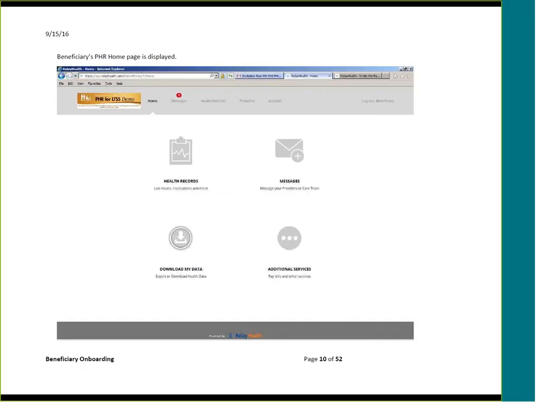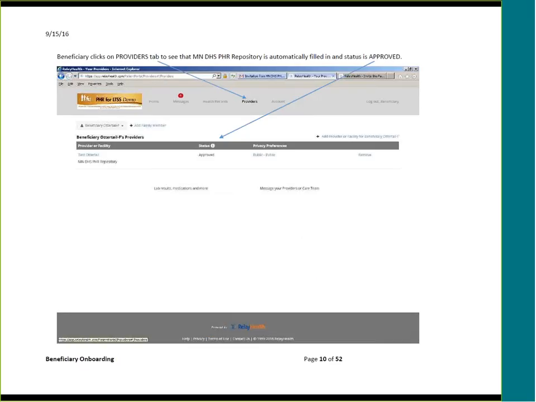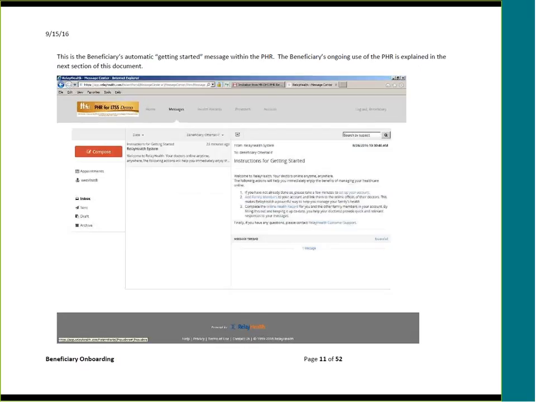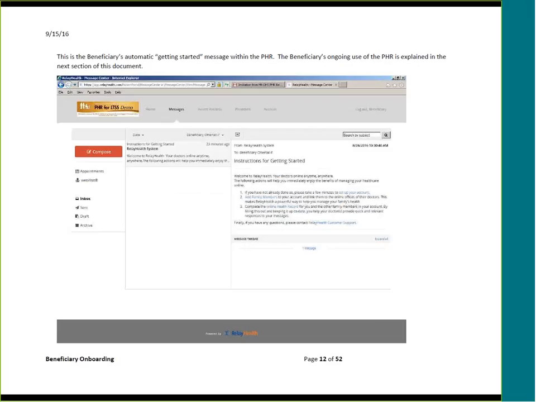And that results in display of the beneficiary's home page in the personal health record. The beneficiary clicks on the Providers tab to see that the Minnesota DHS Personal Health Record Repository is automatically filled in and the status is approved. This is an example of the beneficiary's automatic Getting Started message within the personal health record. The beneficiary's ongoing use of the PHR is explained in the next section of this document now that the onboarding and registration process is complete.